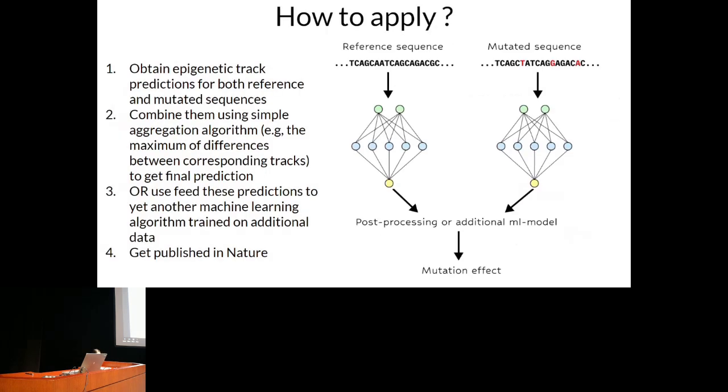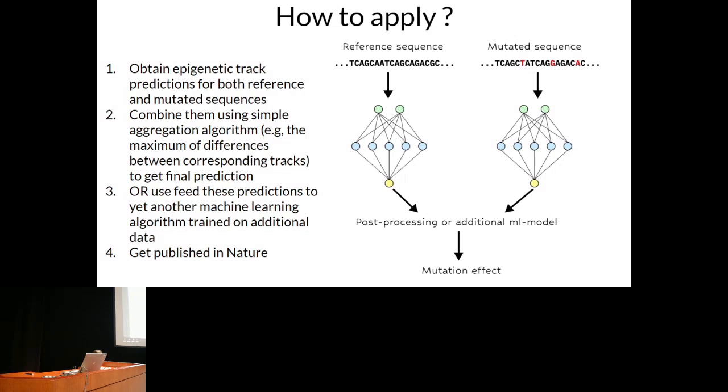So, how to use such a model to predict the effect of a mutation? Again, the idea is pretty straightforward. First, obtain epigenetic track predictions for both the reference and mutated nucleotide sequences. Next, one can aggregate these predictions using simple aggregation methods, like the maximum of the difference between corresponding tracks or the difference between tracks closest to the target cell line, and thus you can acquire a score presumably correlated with expression change.